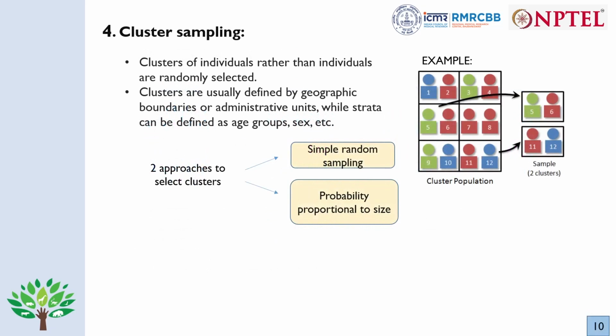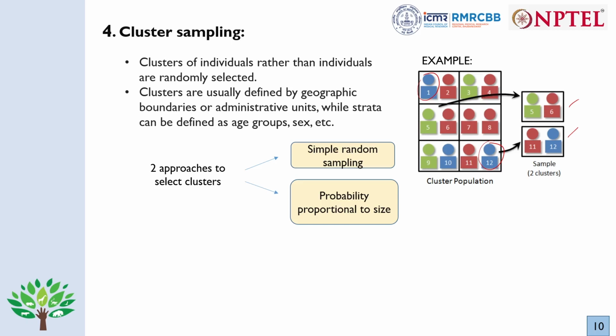Now coming to the final sampling method, that is cluster sampling. Here we select clusters of individuals rather than individuals. In the last 3 sampling methods we checked, we were picking up individuals. Here we will be picking up clusters. So out of these 6 clusters, we have selected 2 clusters randomly. In case we had selected serial number 1 and serial number 12, only those individuals from these 12 individuals, then it would not have been cluster sampling. Here we have selected a cluster rather than randomly selecting individuals.